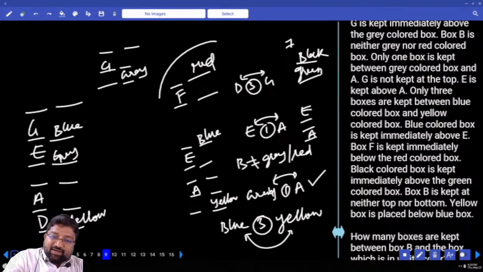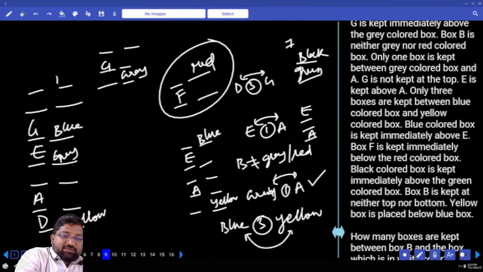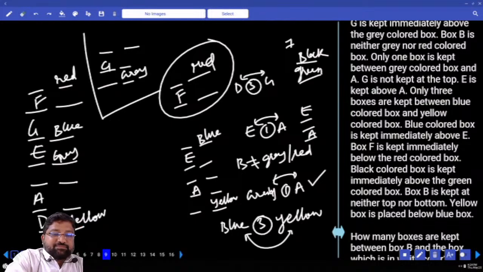And then he says red and F. Tell me what is the possibility for red and F. How many boxes did I cover? 6. I need to cover only 1. That 1 can be at the top or at the bottom. Red and F, where do we take them? Top or bottom? Top. There is no other possibility. Green, black immediate.